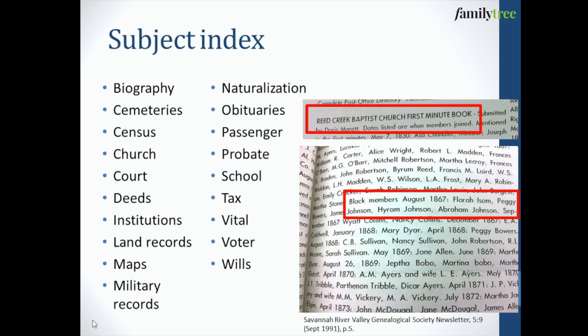For example, the Reed Creek Baptist Church Minute Book was printed up in an issue of the Savannah River Valley Genealogical Society several years ago, and on a recent trip I found this through PERSI at the Allen County Public Library because they printed up this index, and I was able to find members of this church dating clear back to August 1867, and that was a really happy moment for me. So I love PERSI.